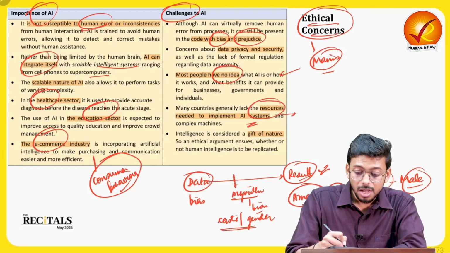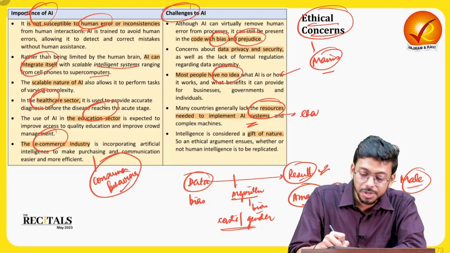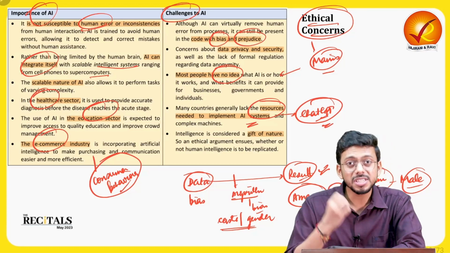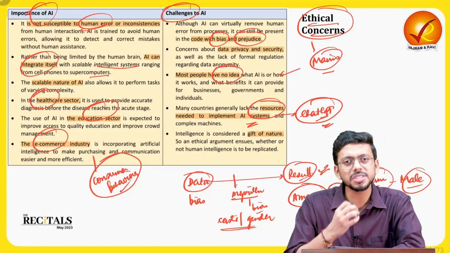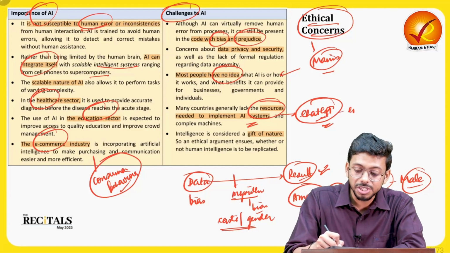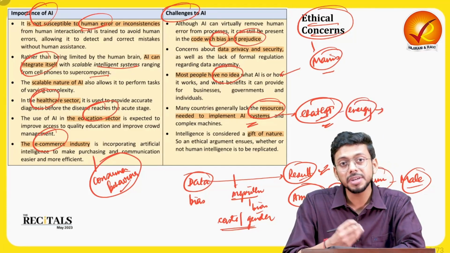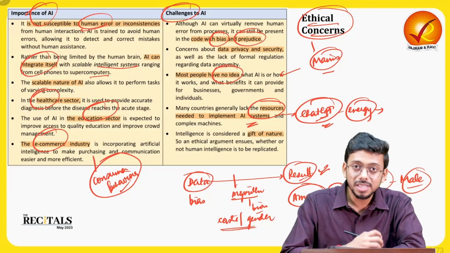For example, millions and millions of liters of water are being used to run this particular ChatGPT that we use, right? Because it's highly energy intensive, a lot of processing is going on behind it. So because of that processing, a lot of energy is being used, and it might even become environmentally unsustainable. So all these things are there, right?